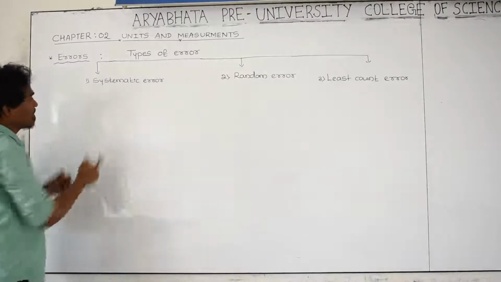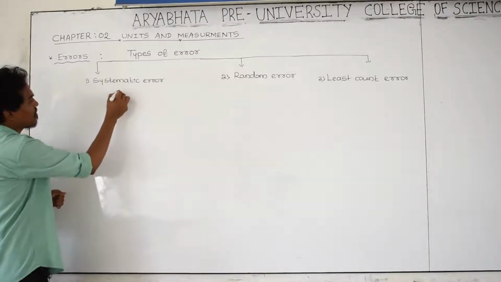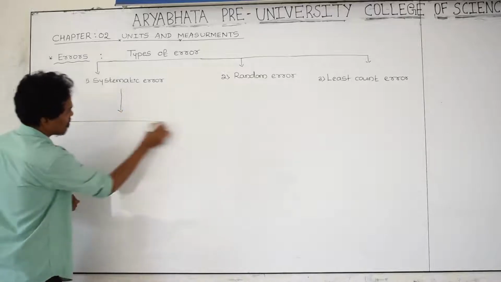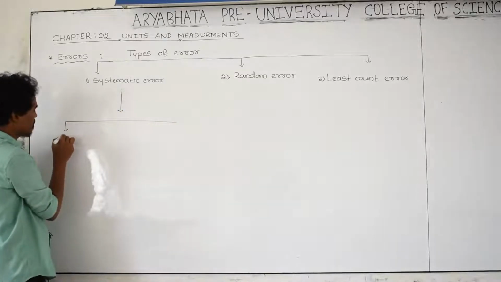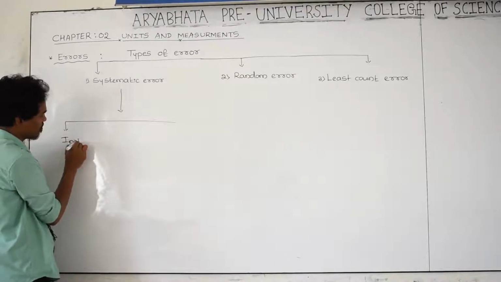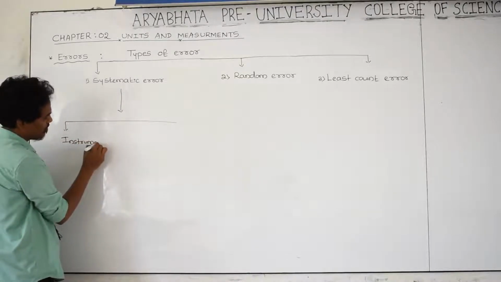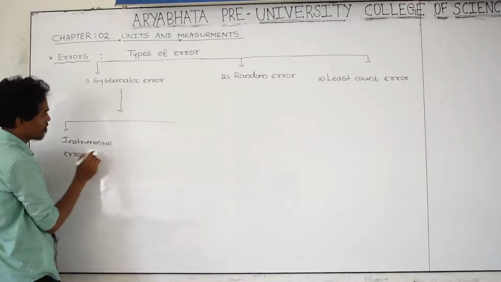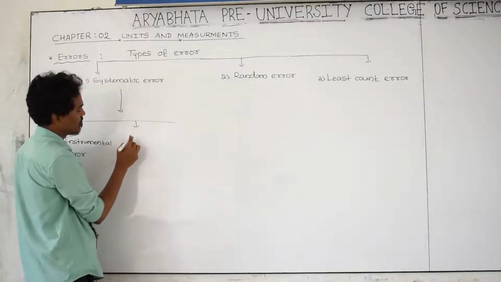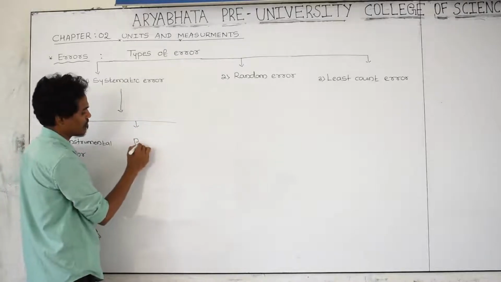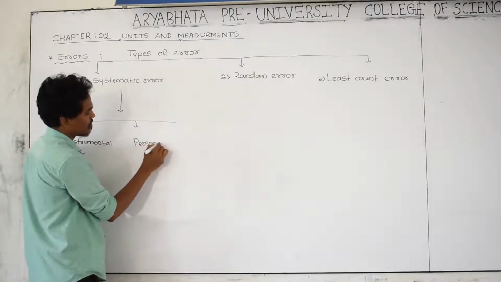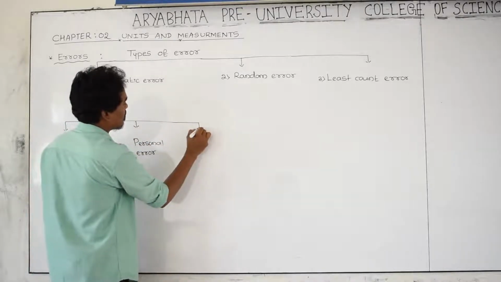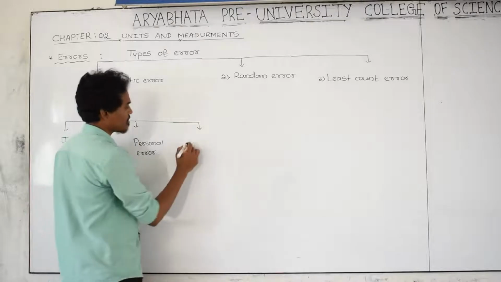And again, systematic error can be classified into further three types. Those are, the first one is instrumental error, and the second one is personal error, and the third type in this systematic error is improper technique.